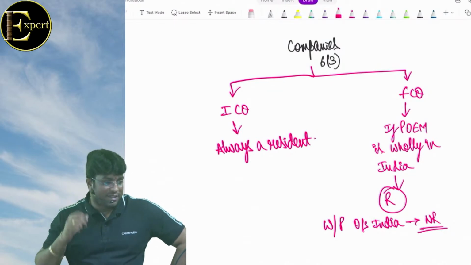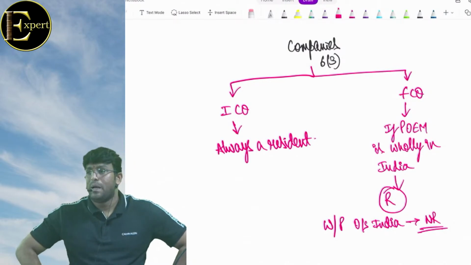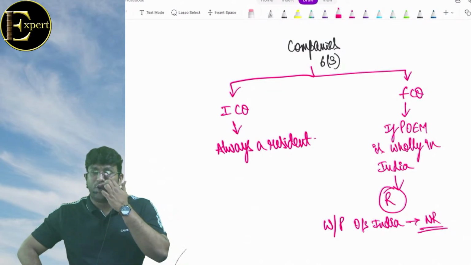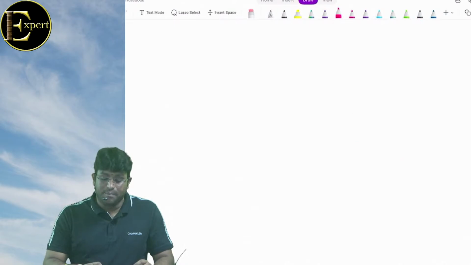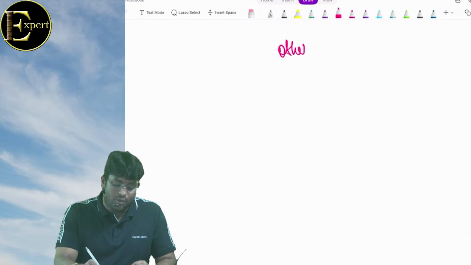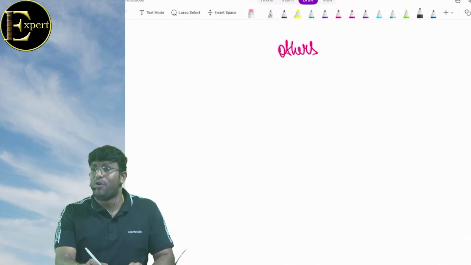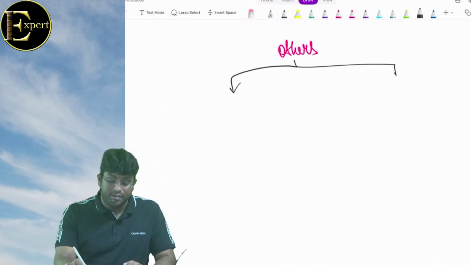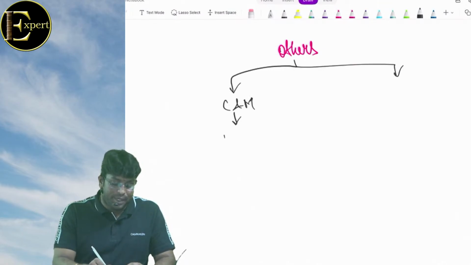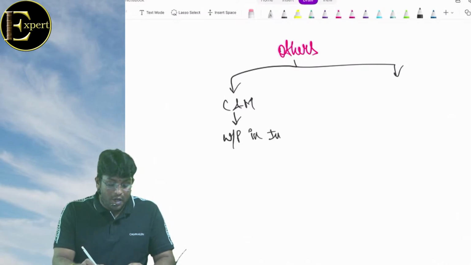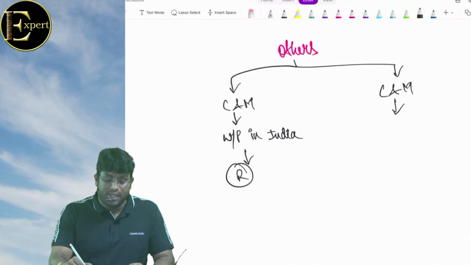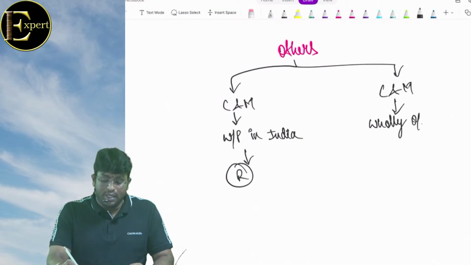Everyone, so what is 6.1 and 6.6? Basic and additional condition for individual. 6.2 and 6.6: basic and additional for HUF. 6.3: companies. Friends, clear? Next, others. What will come in others? Firm, LLP, AOP, BOI, AJP. Simple point. Control and management wholly or partly in India, what will you say? Resident. Control and management wholly outside India, what will you say? That's it.